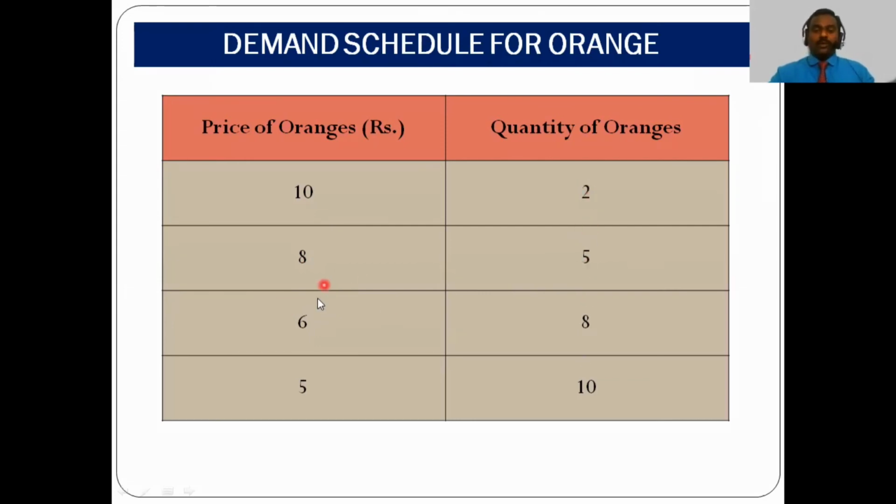In another scenario, if the price decreases from 8 rupees to 6 rupees, in this condition the demand will increase from 5 units to 8 units. This is the simple concept of the law of demand. The price increases, the demand will go down. The price decreases, the demand will go up.